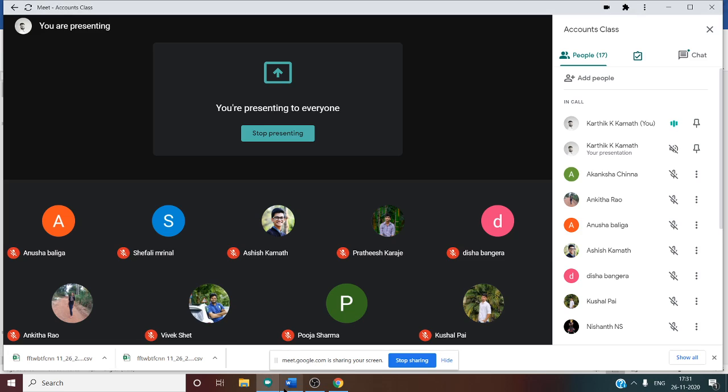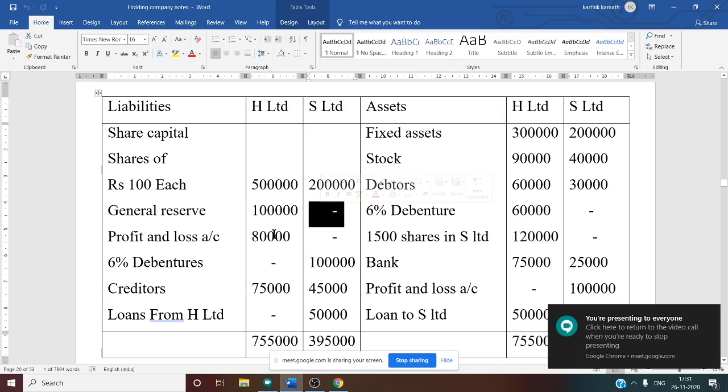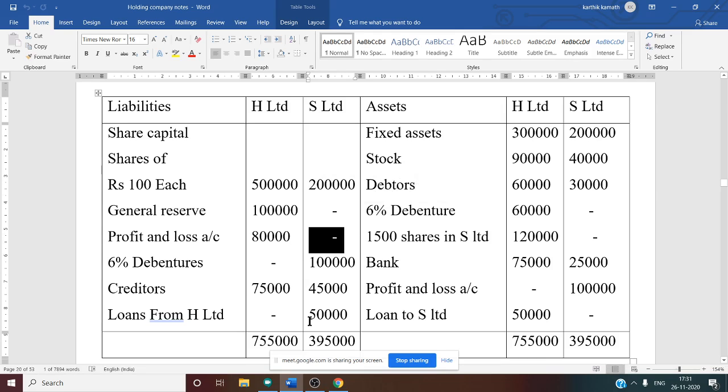So one thing is sure in this problem: general reserve balance is not there. So the pre-acquisition reserve and post-acquisition reserve of the subsidiary company, that is the share of the holding company in the subsidiary company, is nil. Why? Because reserve balance itself is not available in the subsidiary company. The same thing can be said for the profit and loss account also. But there is a debit balance given in the question, so you can find out the profit or loss. Either you may get pre-acquisition profit or you may get pre-acquisition loss.